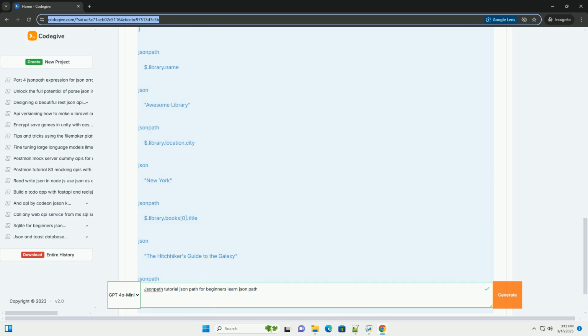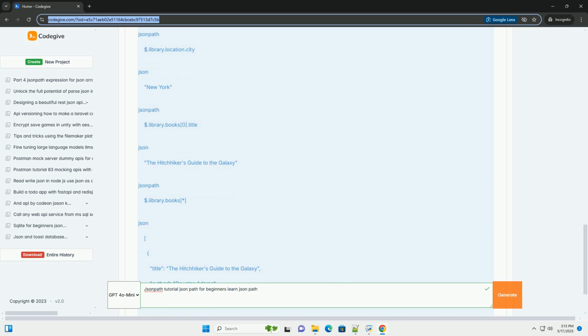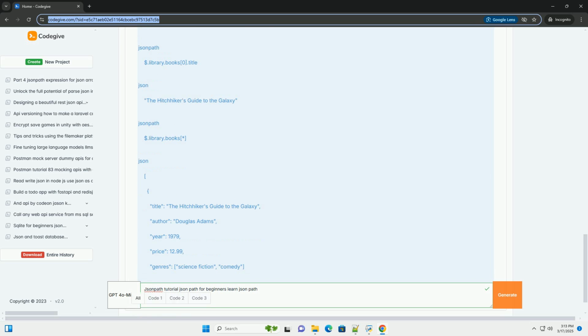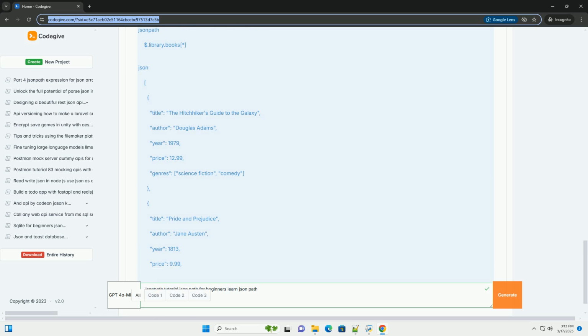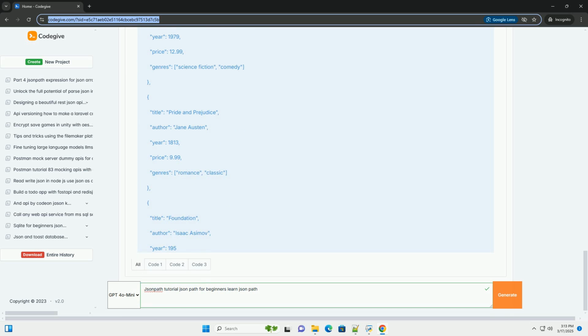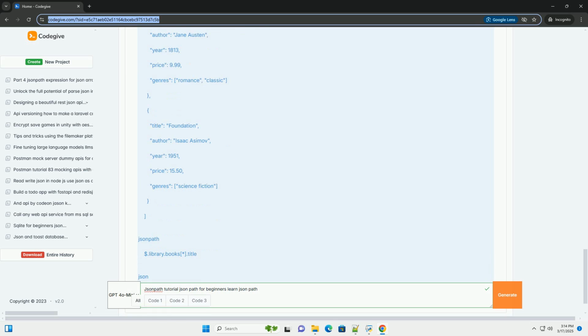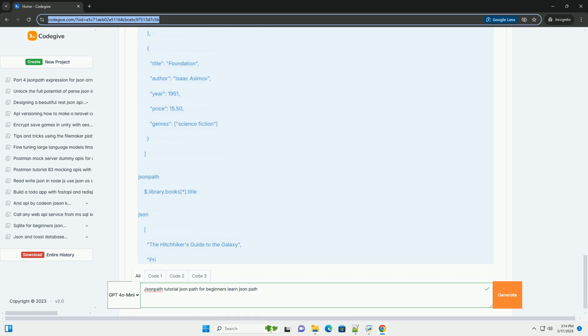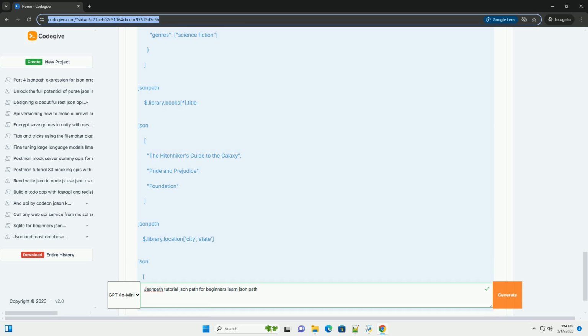JSONPath is a query language for JSON, JavaScript Object Notation. Think of it as XPath, XML Path Language, but for JSON. It allows you to select specific elements within a JSON structure without having to write complex code to traverse the entire object. It's like a powerful search tool specifically for JSON data.